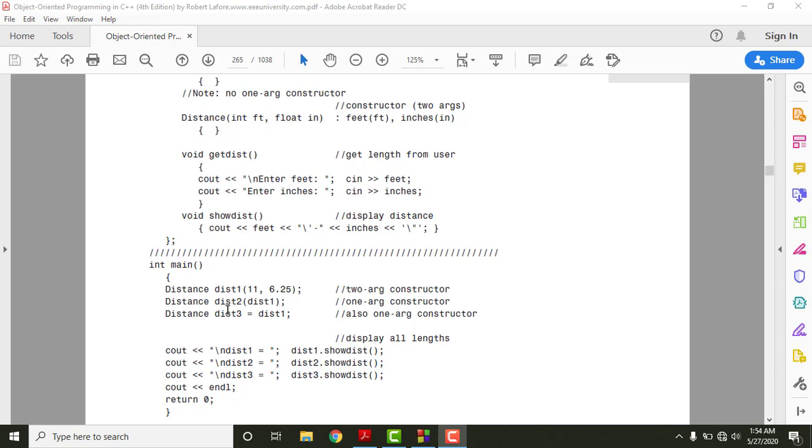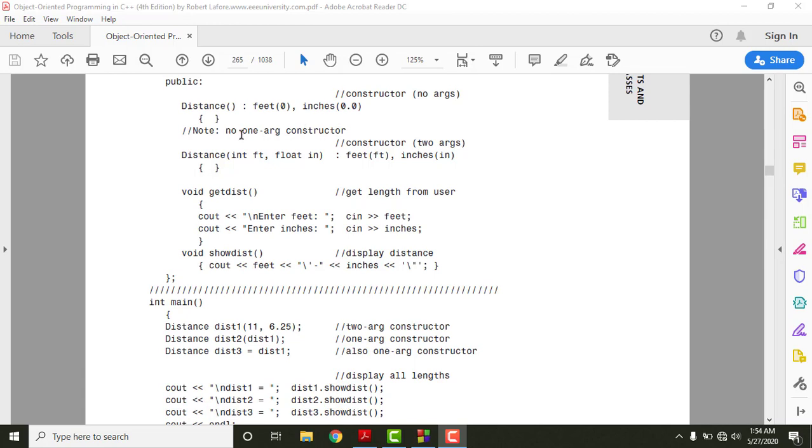So these two need a one argument constructor because they are initialized with an object which belongs to the same class and was earlier initialized. I hope the concept of the one argument constructor is clear. It is not supposed to be defined here because it is a default constructor, but it is called the default copy constructor only because we are copying the value of one object and assigning it to the newly created object.